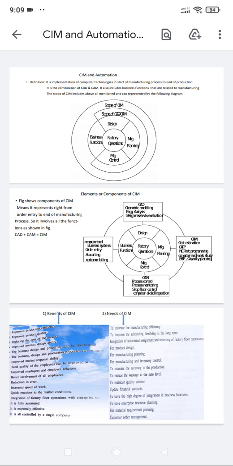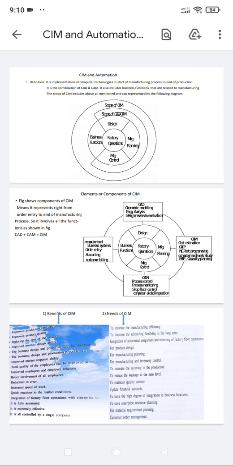A work system contains the combination or mixture of three M's, that is man, machine and material. How they are combined together, how they work.